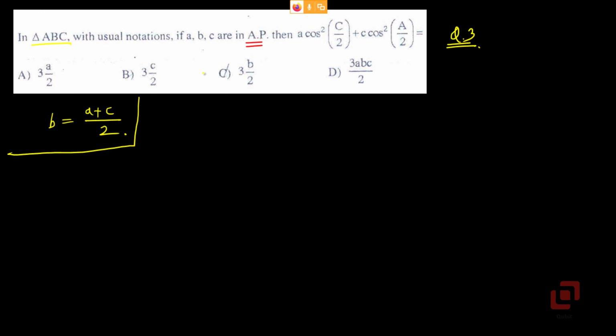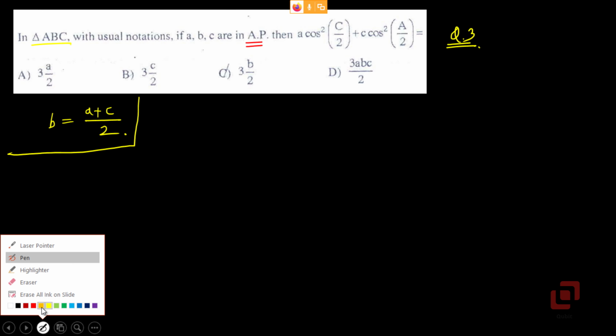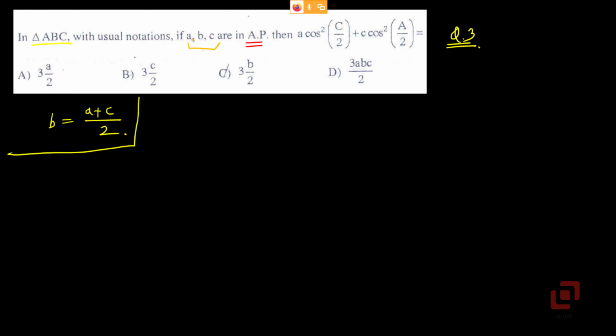This time what we are required to do is pick that triplet of A, B, C such that A, B, C are in arithmetic progression. We know the triangle 3, 4, 5. Are the sides in arithmetic progression? Yes: 3, 3 plus 1, 3 plus 2. So the sides are in arithmetic progression, but we have to name them carefully. Let's take B to be 4.